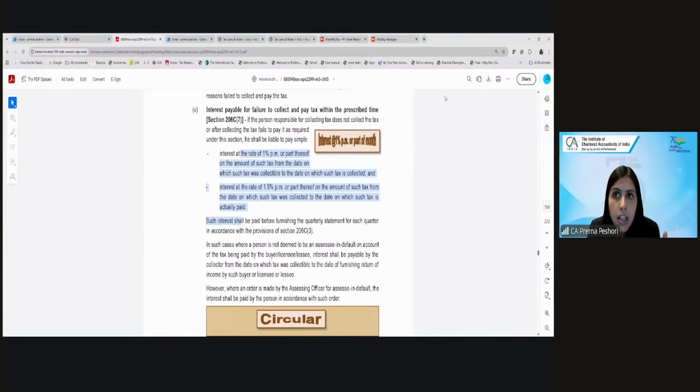Yes? What will be the interest rate in that case? 1%. So it is a similar provision to TDS itself. So if you have not paid the tax, then if the buyer has paid it, that is not a problem.